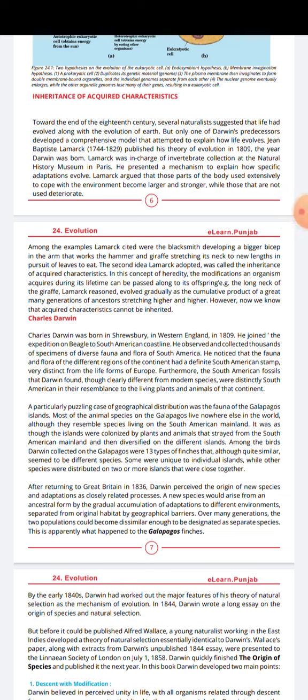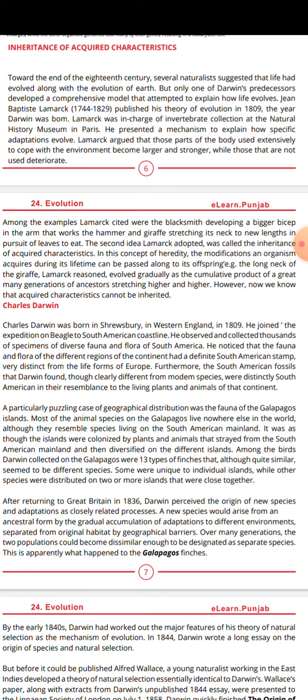Toward the end of the 18th century, several naturalists considered that life had evolved along with the evolution of the earth, but only one of them, Darwin, developed a comprehensive model that attempted to explain how life evolves.